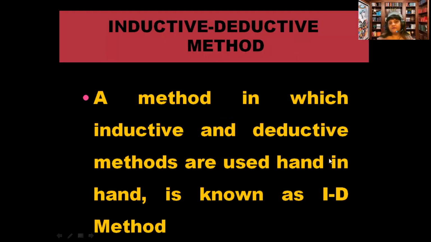So we can say that इंडक्टिव हमने अलग से पढ़ा, डिडक्टिव अलग से पढ़ा. Now the method is the inductive-deductive method. So when teachers use both inductive and deductive methods simultaneously in their class, that method is known as the inductive and deductive method.